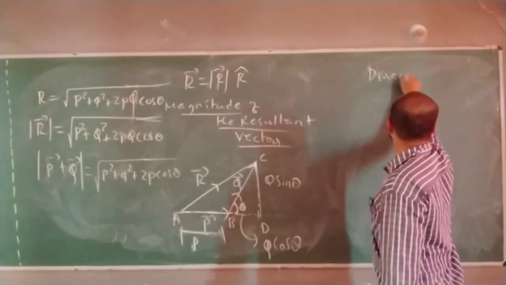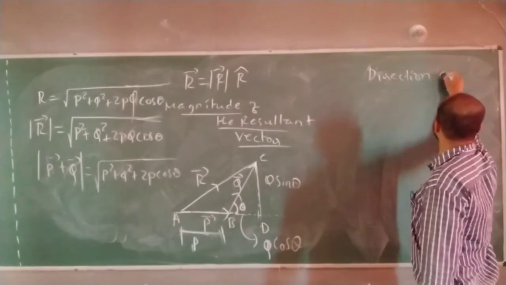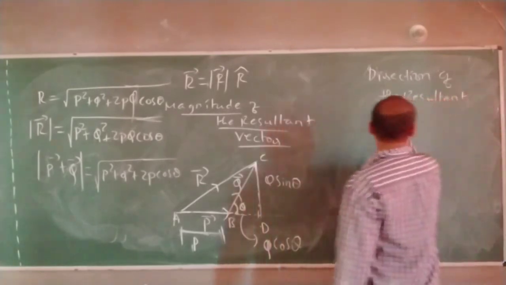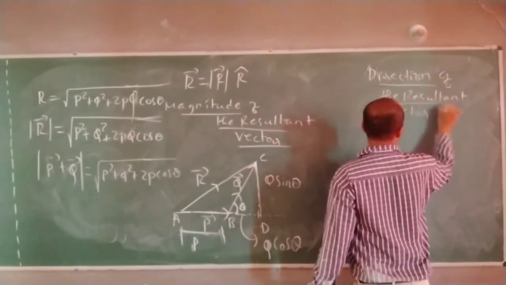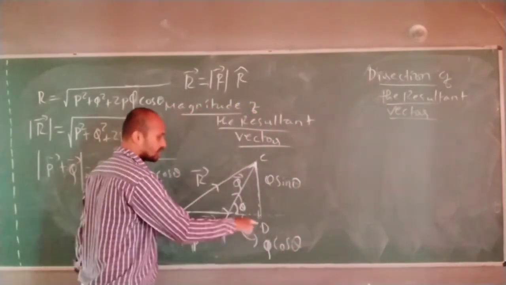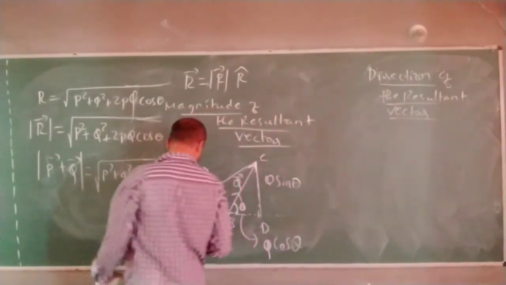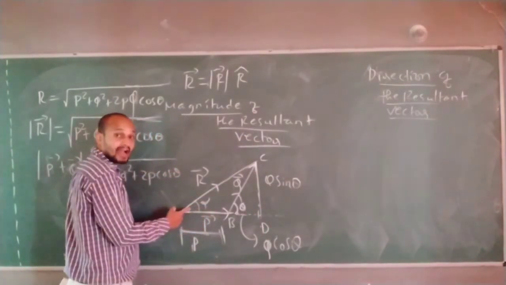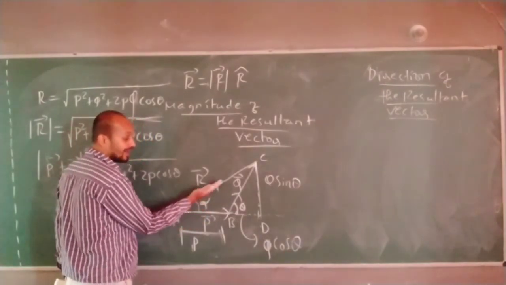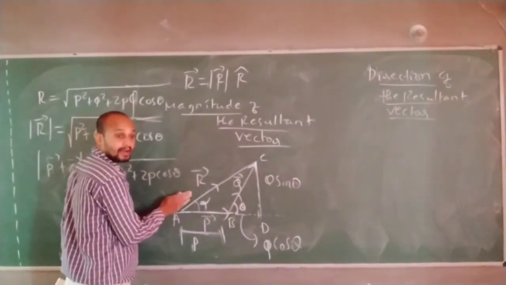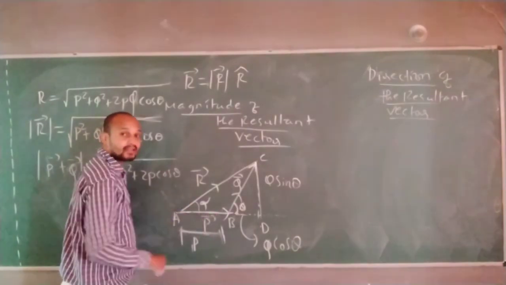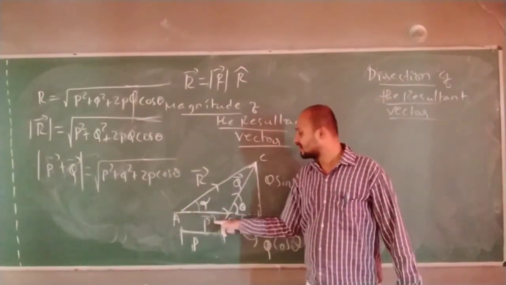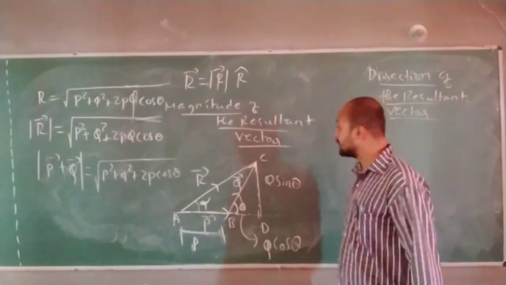Direction. If you want to find the direction of the resultant vector, how to find it? I will measure this angle. Let's say angle alpha. What is this angle? It is the angle made by this resultant vector to this P vector, that is the horizontal vector, the first vector. Let's say R is the resultant vector made to the P vector.